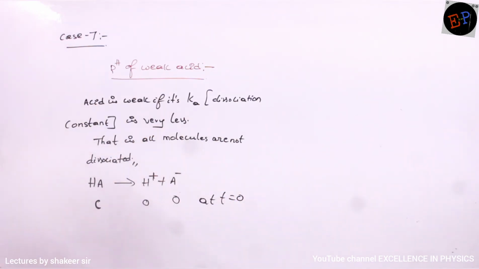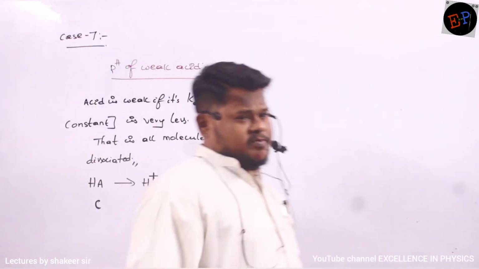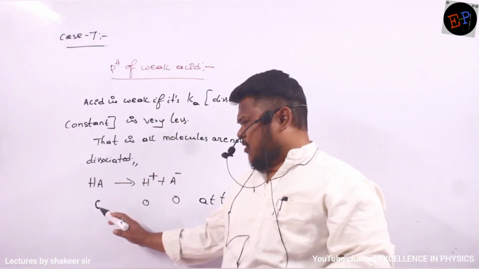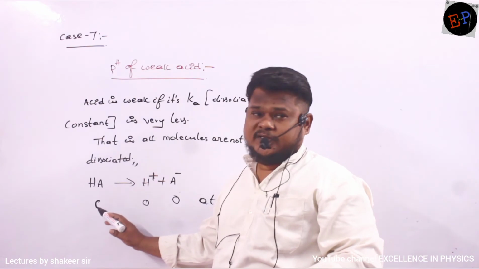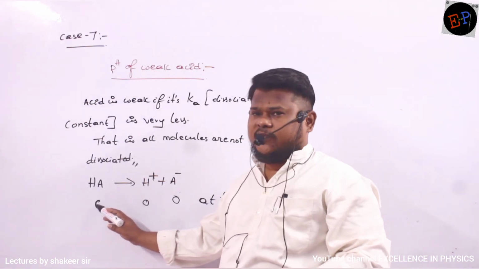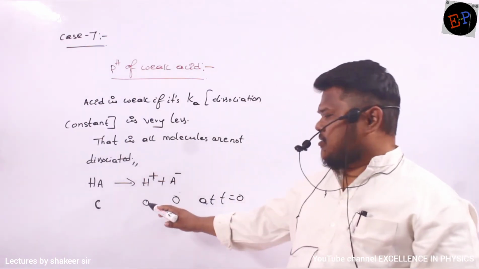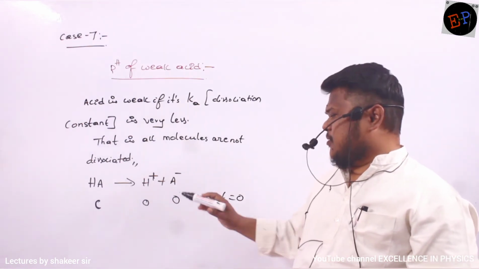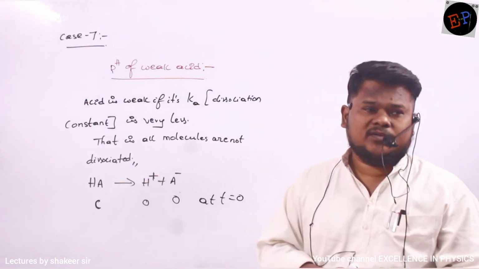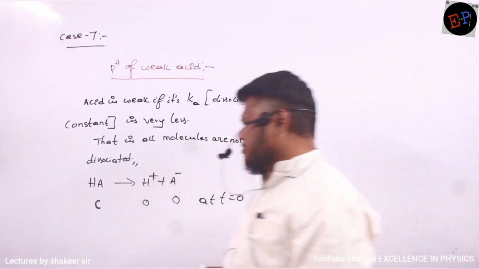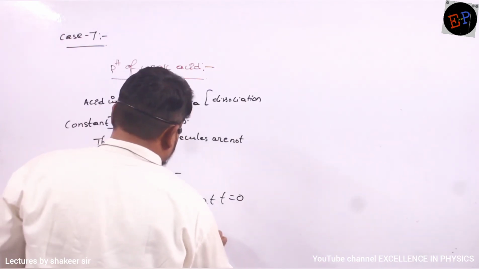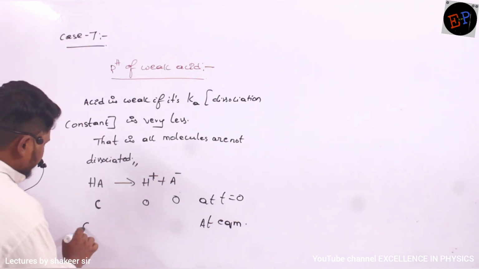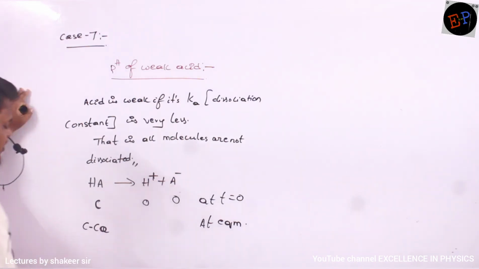Now I am not studying in terms of number of moles. I am studying in terms of concentration of acid. Initially, the total acid will be present in the form of HA, so its concentration will be C. The concentration of H plus is 0 because it has not dissociated yet, and the concentration of A minus is also 0 at t equals 0. Then at equilibrium, I can write C minus C alpha.